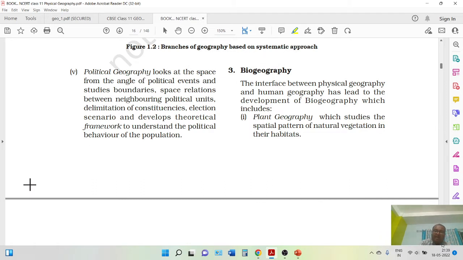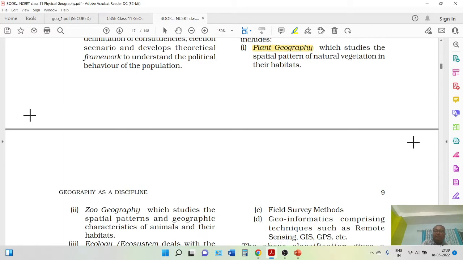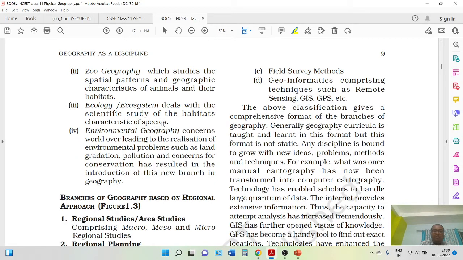One thing I missed: in systematic approach, biogeography also plays a very important role. Bio means what? Life. In biogeography, there are two types. One is plant geography, another is animal geography. Plant geography studies the natural vegetation and the habitat. Each and every region has its unified natural vegetation and system. In zoogeography, or animal geography, we study the different characteristics of animals and their habitat, and how the biodiversity is going on.